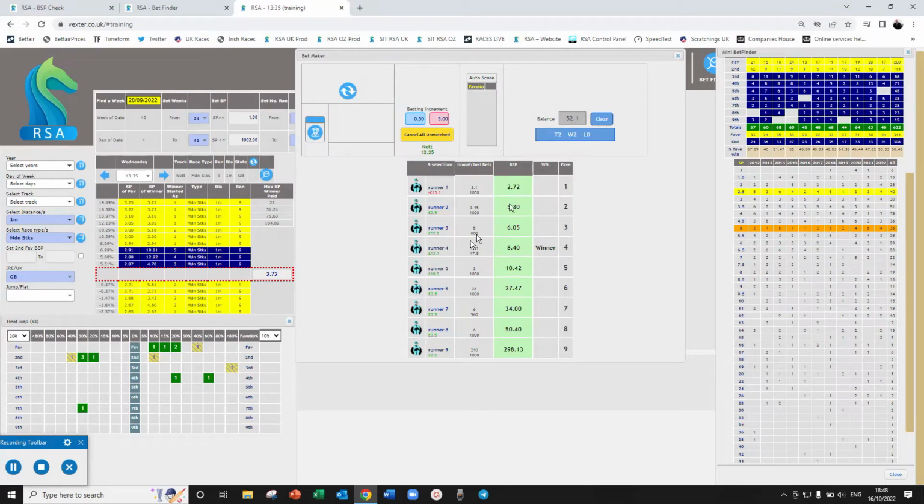And 4th wins. You can see now we have a balance of 52. We've played 2 races, won 2, lost none. Oh, I should have shown you insurance. I'll do that next race. Okay, let's go to the next one at Nottingham. So that's going to be about 210, I guess.